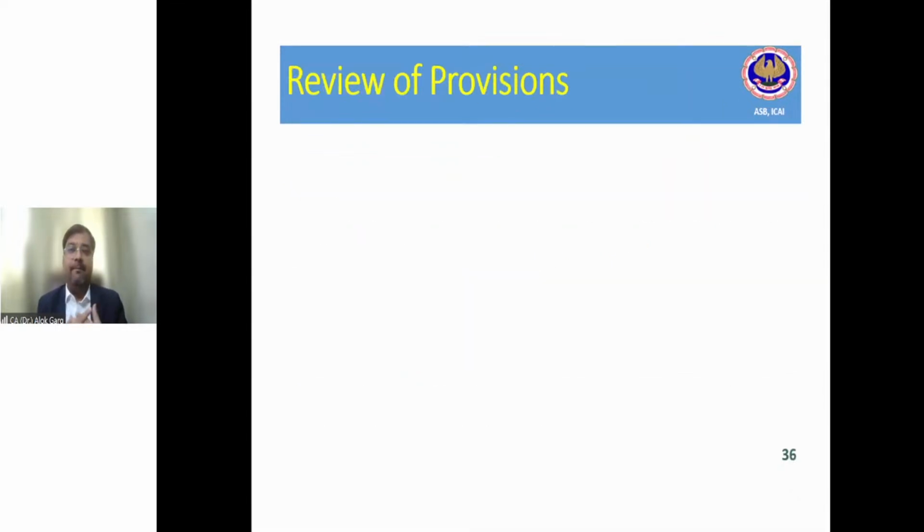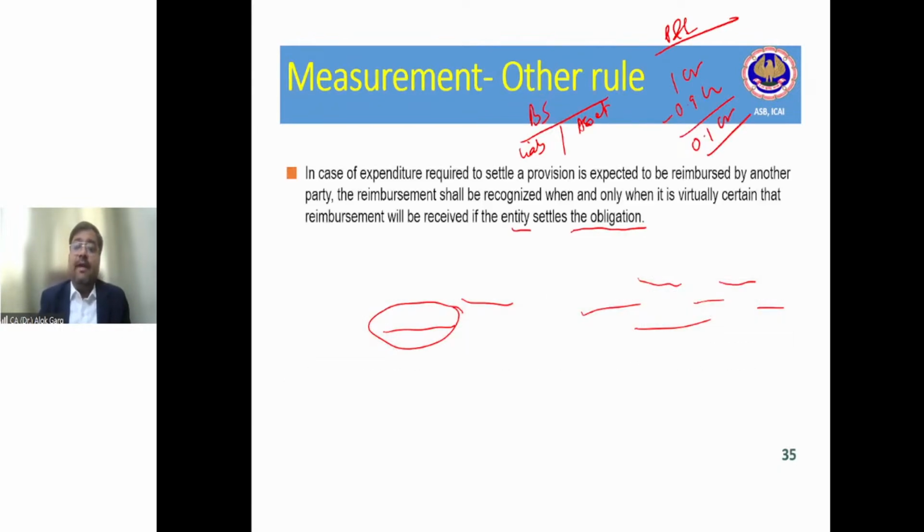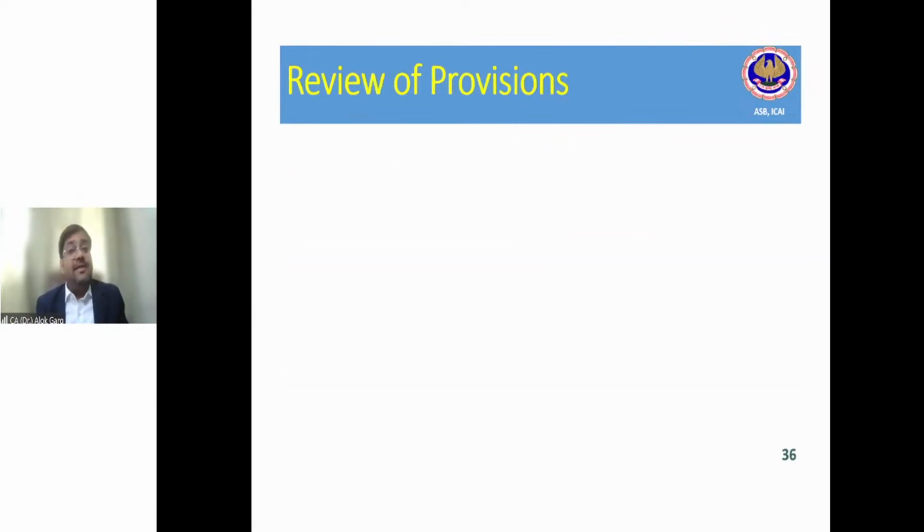What does it mean? For example, a court case is going on and you are aware that court cases take a long period of time, 5 years, 10 years, 15 years, 20 years. So now you have created a provision and you have to review the provisions. Friends, what is meant by review of provision? Since it is a best estimate, you have to do the reviews at every reporting date. For example, a court case was going on. Your customer has filed a suit against you.